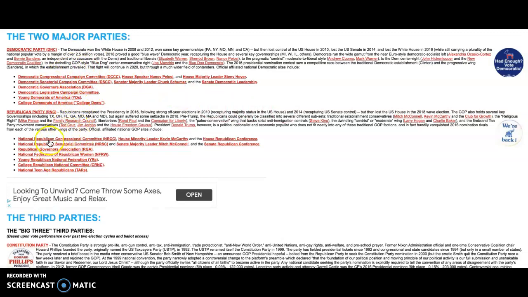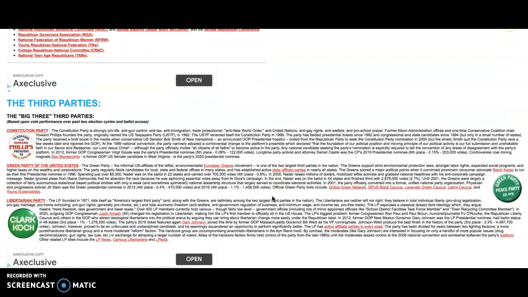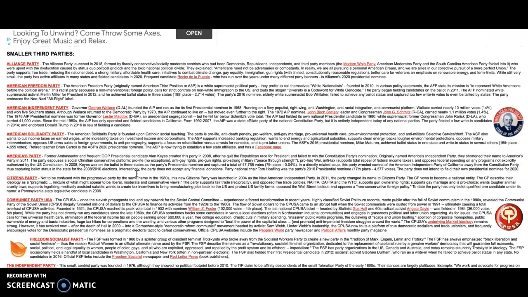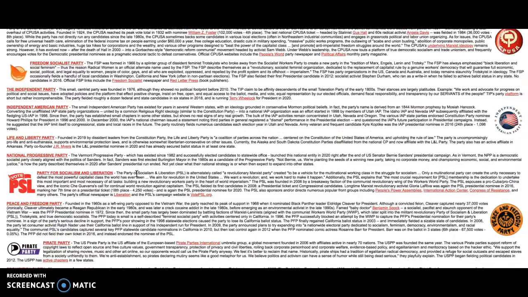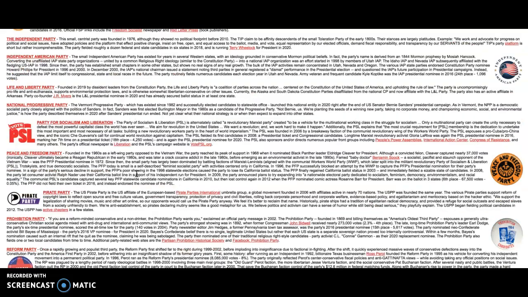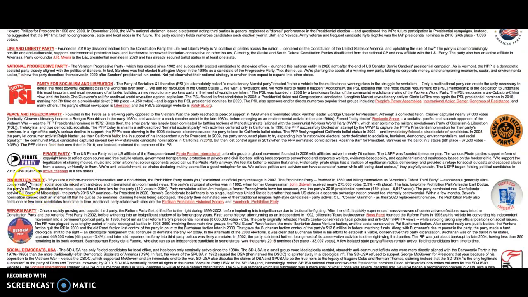The Republican Party has all of these affiliated with as well. And then you have the three major third parties, if you want to call it that way. So you have the big three third parties, the Constitution Party, the Green Party, and the Libertarian Party. And then you have smaller third parties that you find in the United States as well. A lot of them. And it has a nice description. Ron Gunzenberger, who does this website, does a great job describing. We still have a Prohibition Party in the United States. I don't know what they're trying to prohibit, but they do exist.